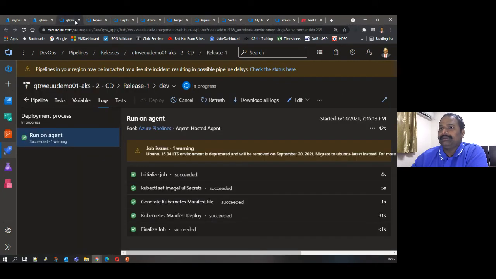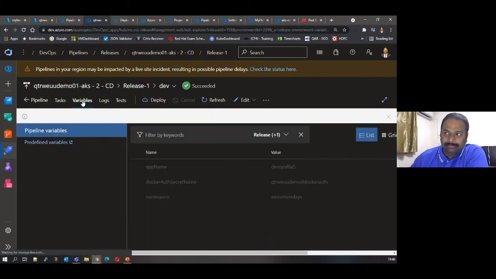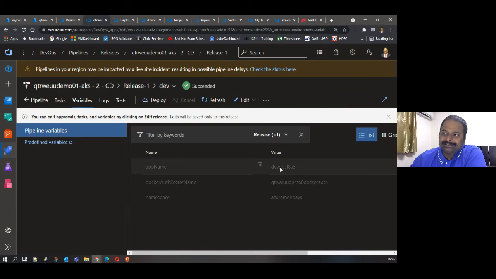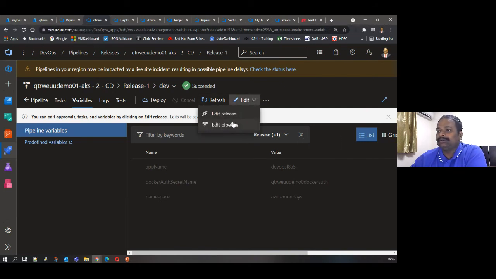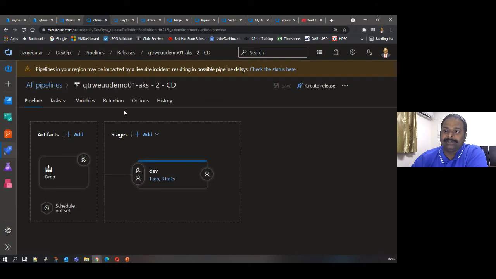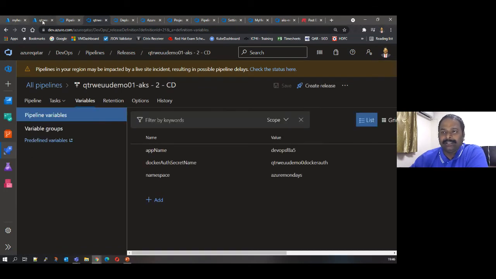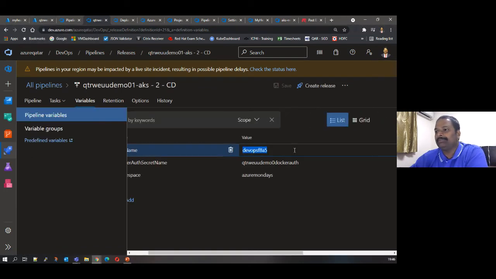I think this is the build pipeline. It is done. Okay. If you go to the variables, right? See, this is the app name. When you generate using the deployment center, later you can go and let's say edit the pipeline. This pipeline has been created by the Azure AKS deployment center. If you want to change your app name, you can change your app name and rerun the pipeline.